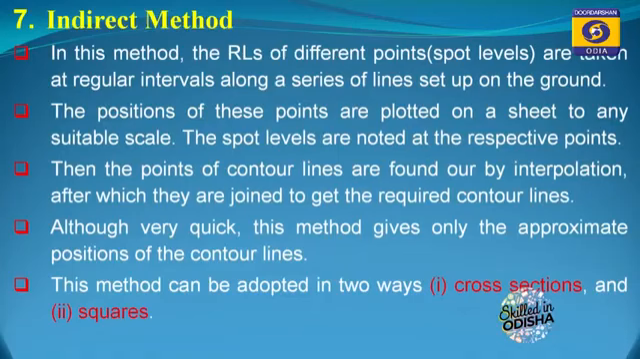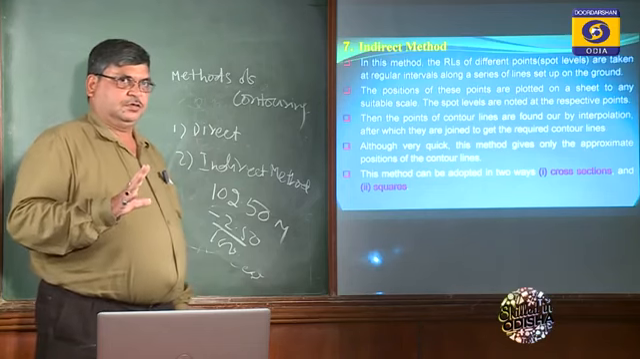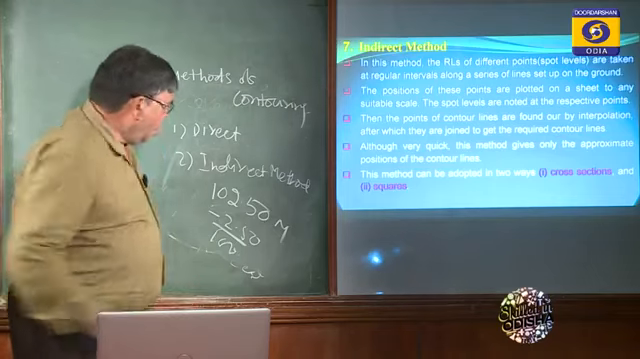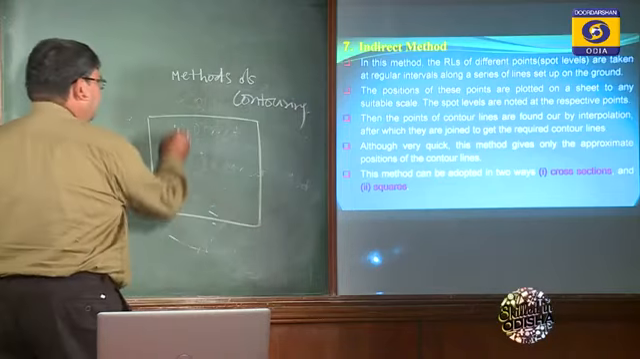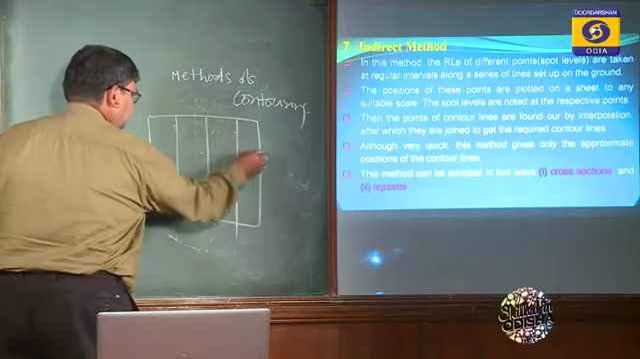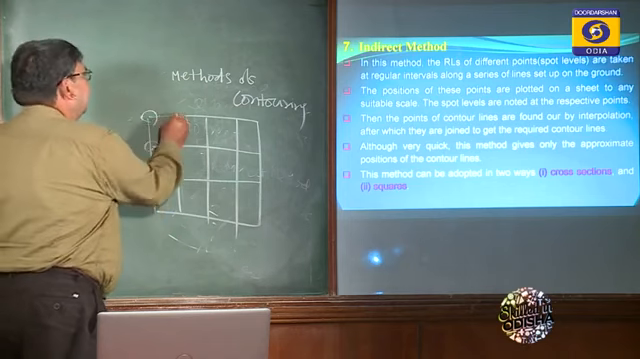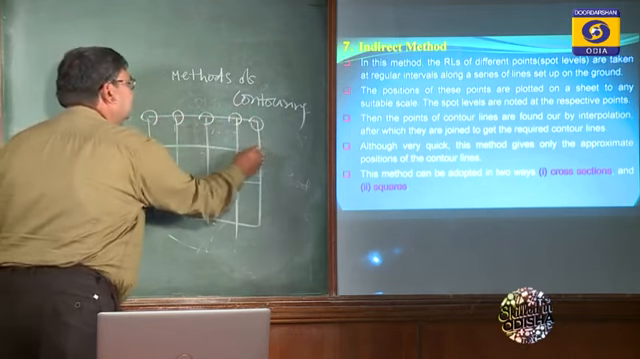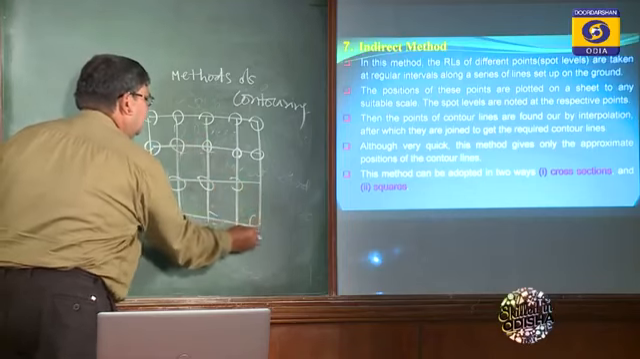Then comes the indirect method. In this indirect method, we have to divide the area into different parts. It may be a cross section or it may be a square. There are two methods. First of all, we select the area, then we take squares. Then I take the RL of each point. This is the square method, an indirect method.